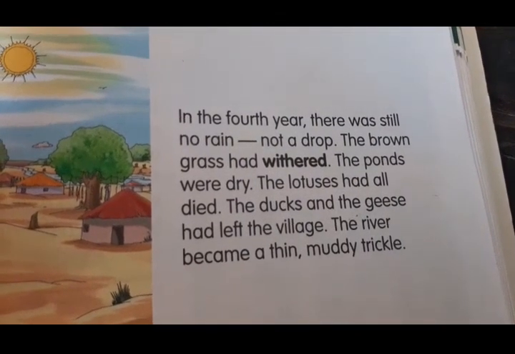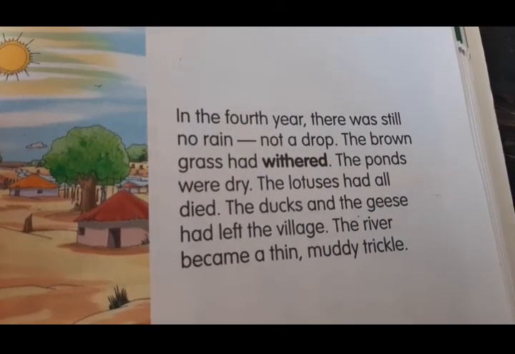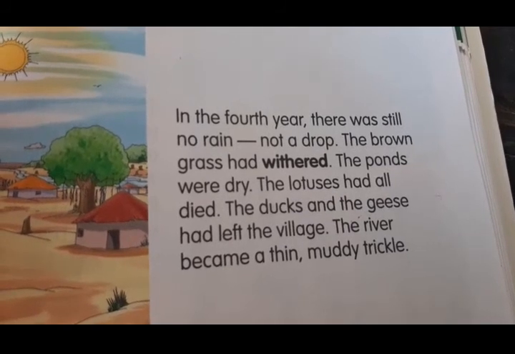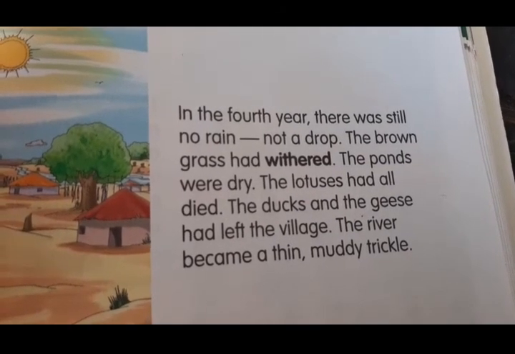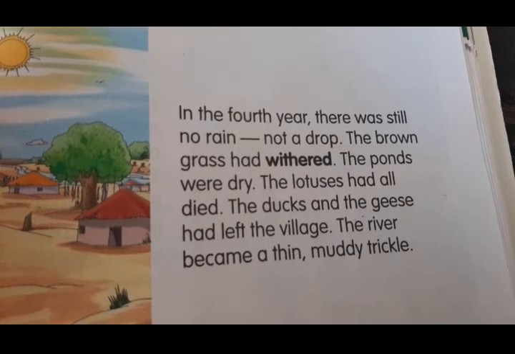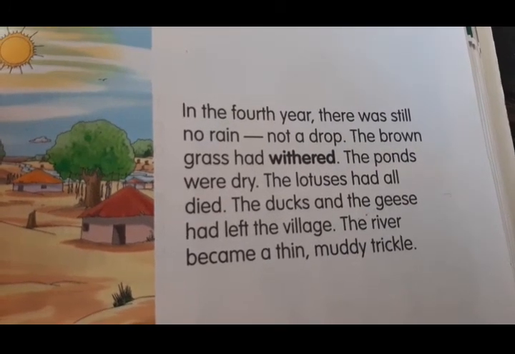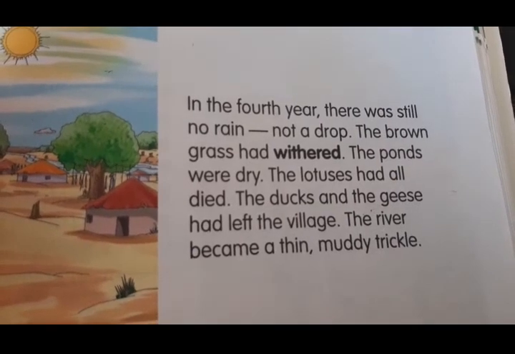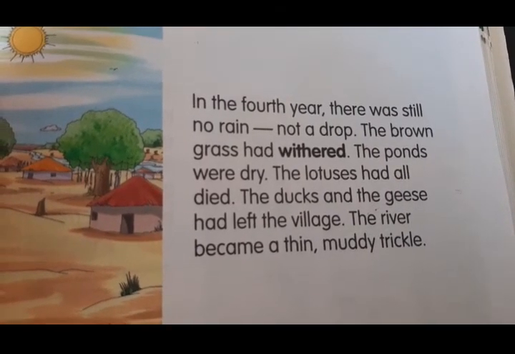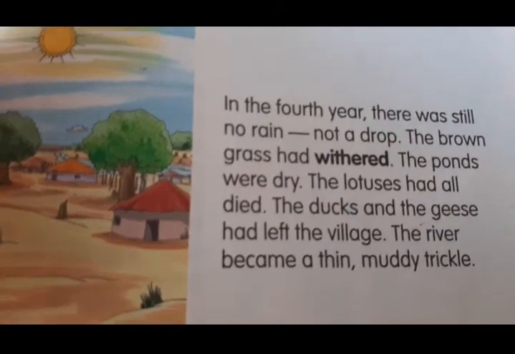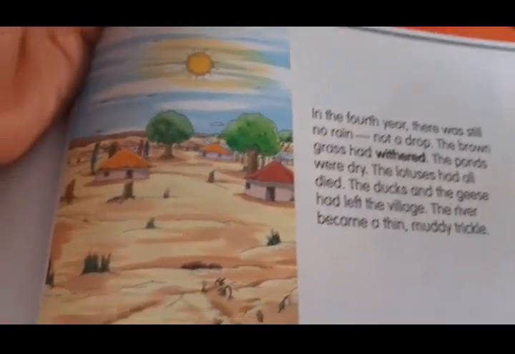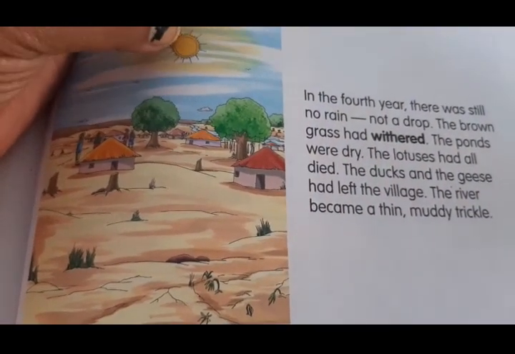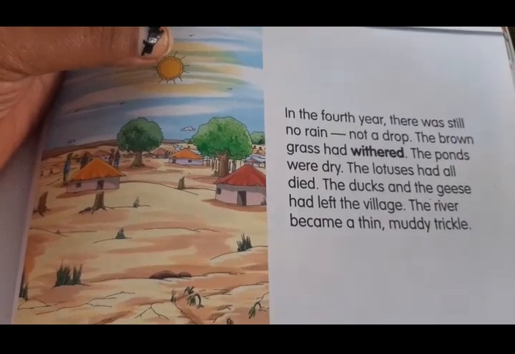The brown grass had withered. The ponds were dry. The lotus had all died. The ducks and the geese had left the village. The river became a thin, muddy trickle. Okay, what happened? See, no plants and trees. From 4 years there was no rain.